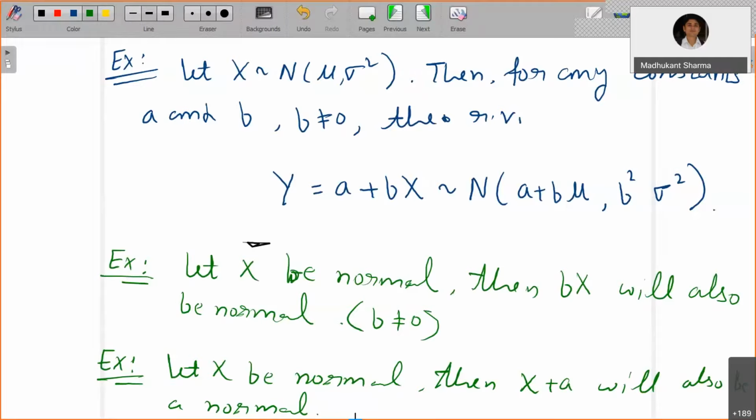If you look at the bell-shaped curve for this normal random variable, N with mu and sigma square, you can see that it is going to be symmetric about the mean. Because at x equals to mu, what will happen at x equals to mu?